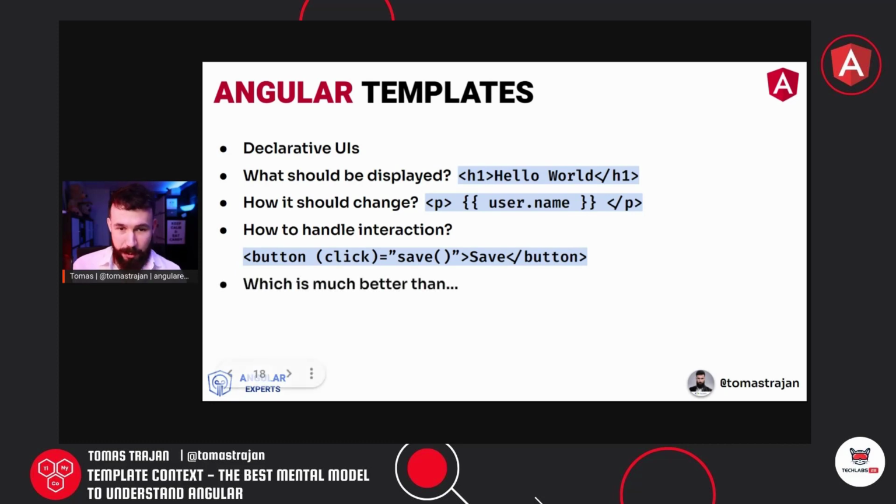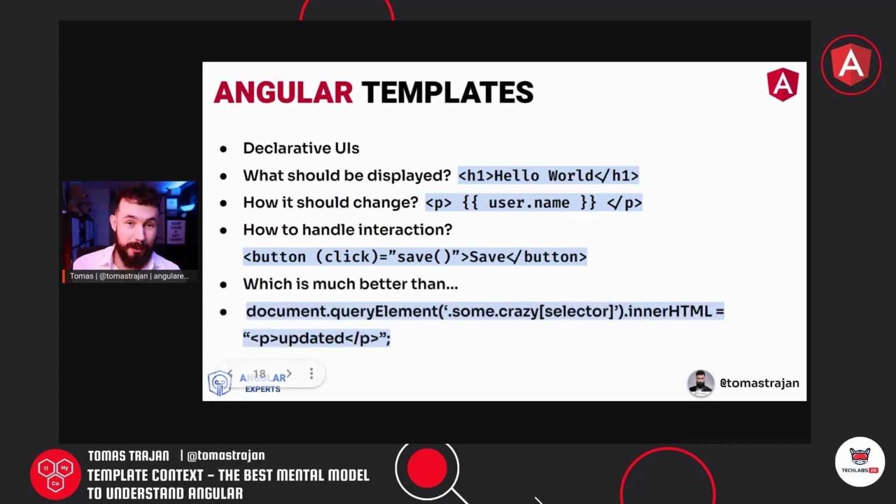So this is also much better than what we have been doing a long time in the past, where we had to do something like this, where we were basically doing imperative template updates, where we take a reference to some HTML element in our template, and then we would reassign it with some other HTML, which was very error prone and always done in a different way. So that's one of the biggest benefits of Angular and other front-end frameworks, which allow us to write declarative UIs.